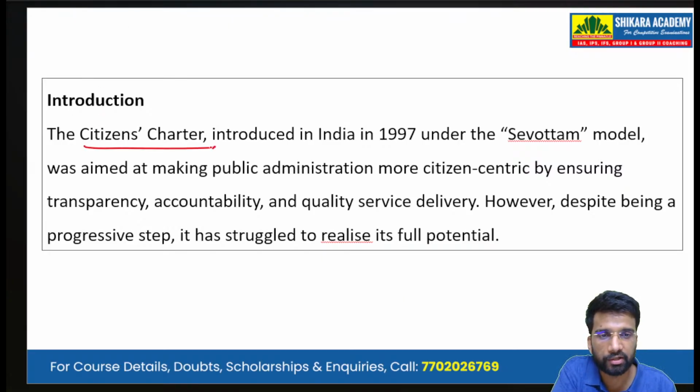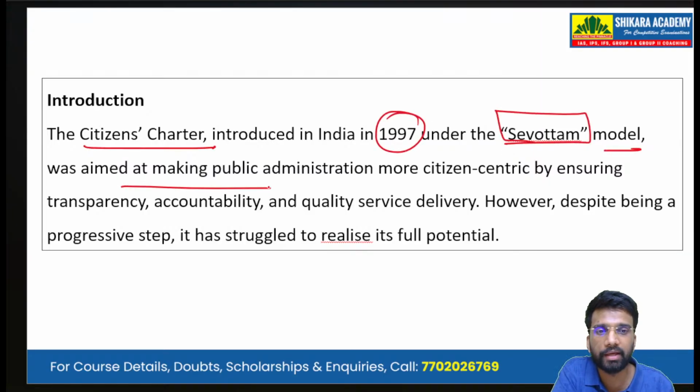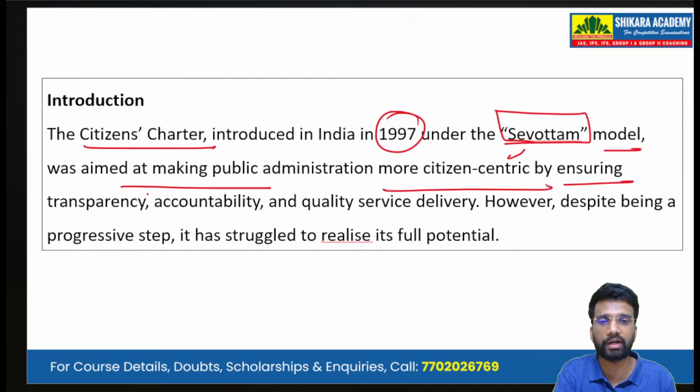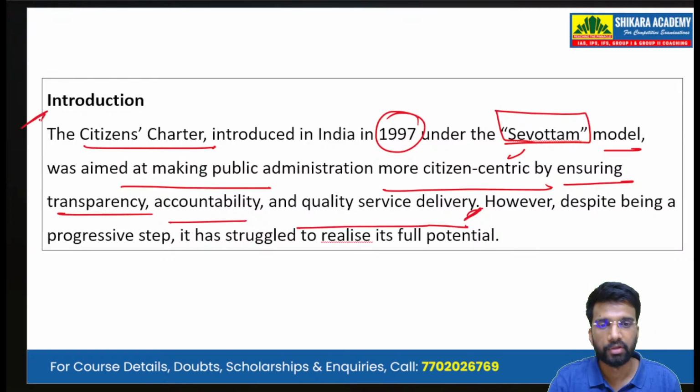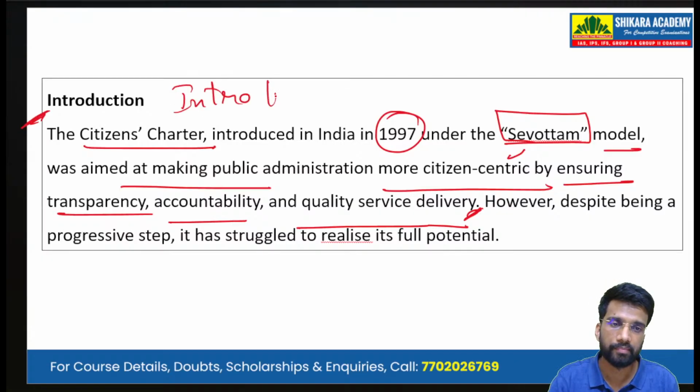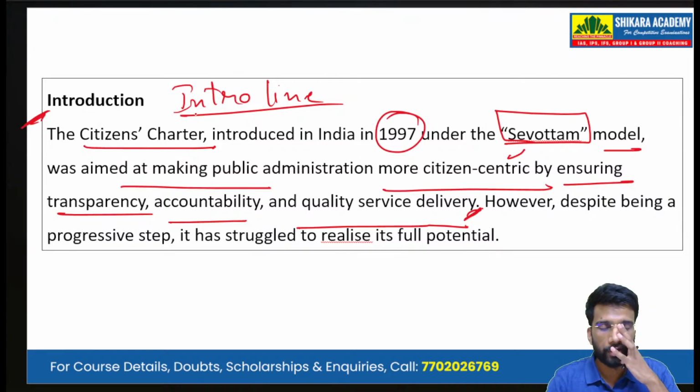So the Citizens Charter, introduced in India in 1997 under the Sevottam model, was aimed at making public administration more citizen-centric by ensuring transparency, accountability, and quality service delivery. So this is our introductory line. So in introduction, we usually write 2 lines.